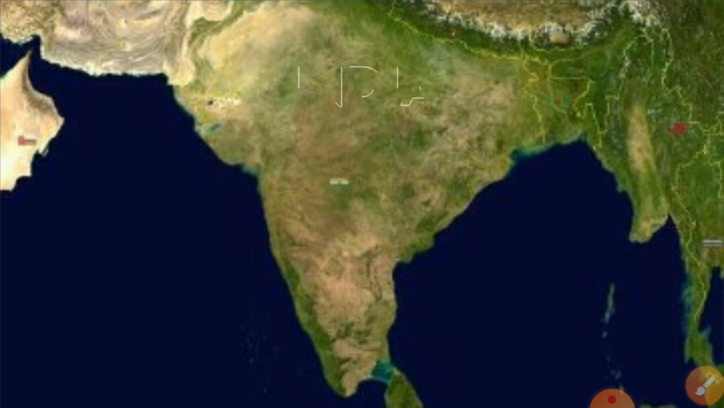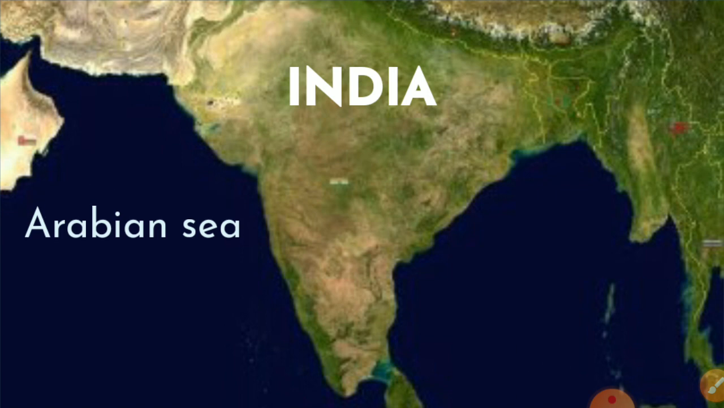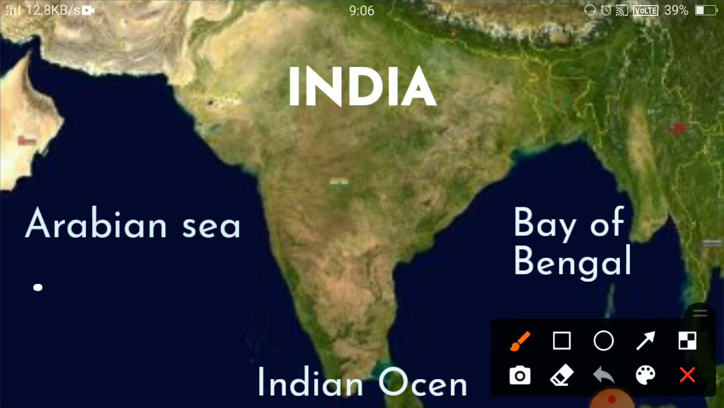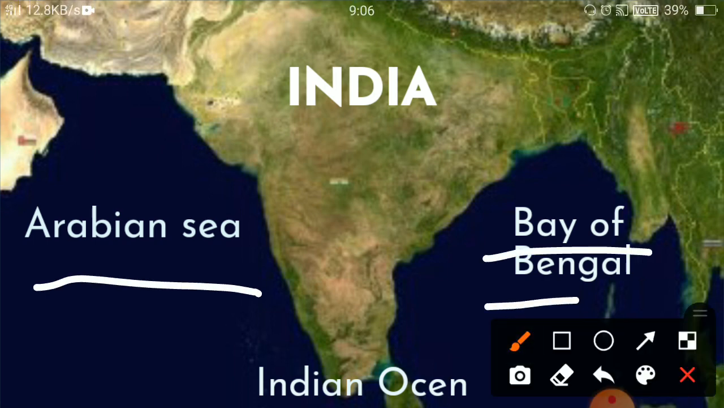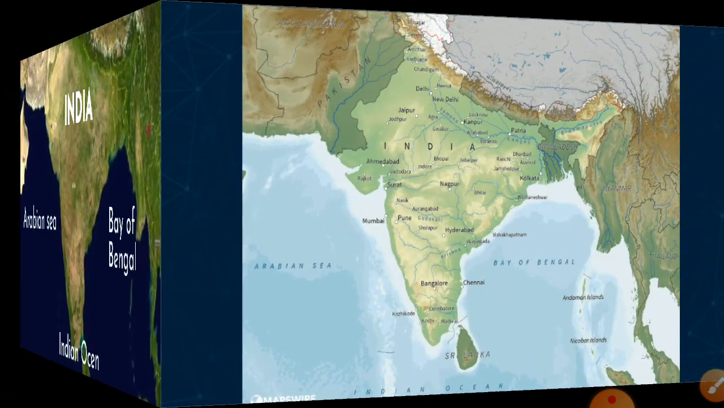Why is it a peninsula? As I told you, it is covered by water on three sides. Here you can see the Arabian Sea, the Bay of Bengal, and at the bottom you can see the Indian Ocean. That way, the southern part of our India is a peninsula.